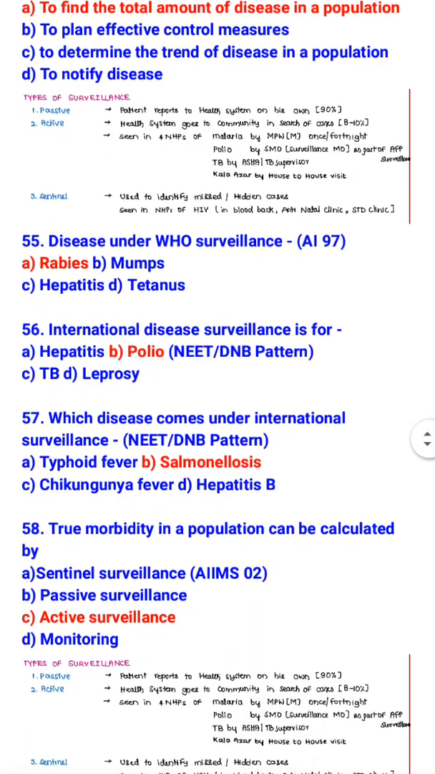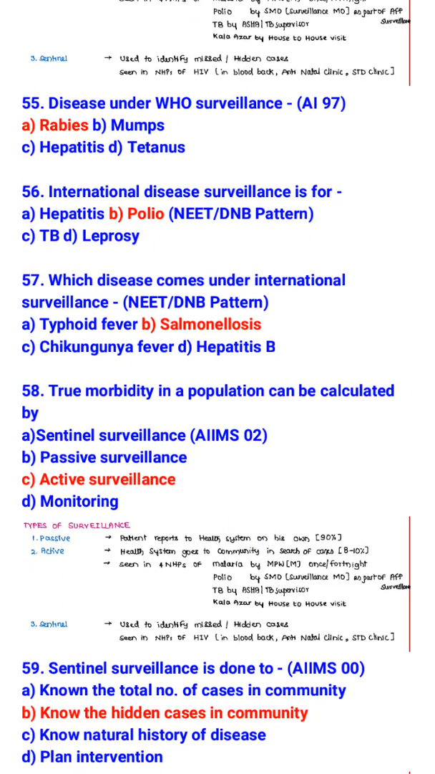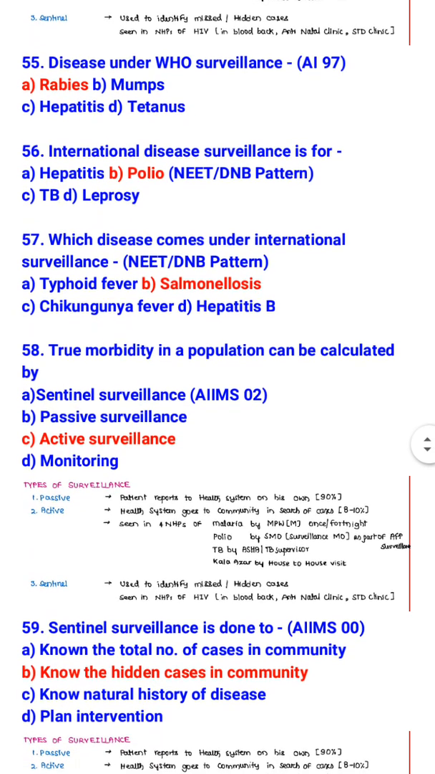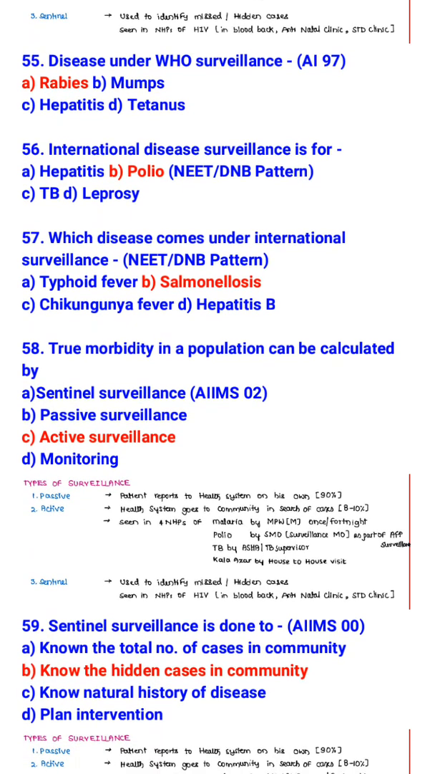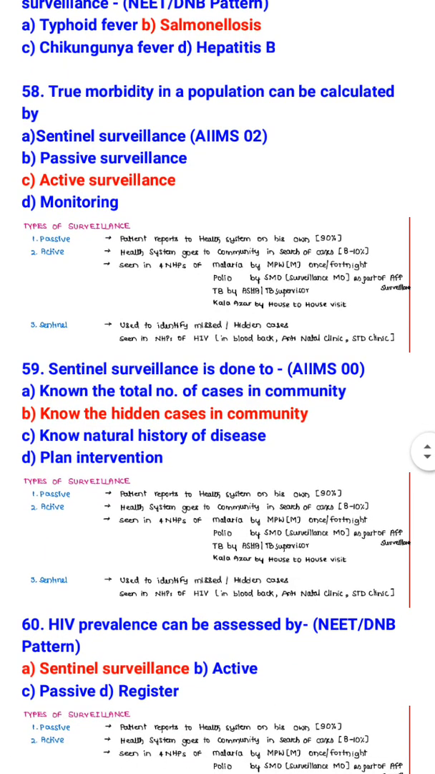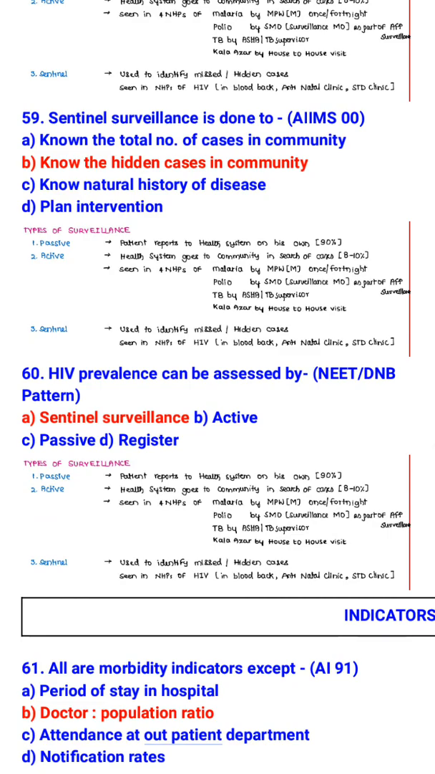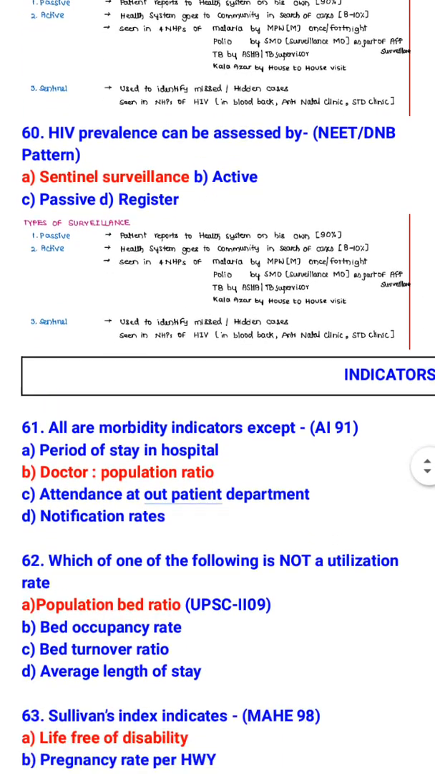Disease under WHO surveillance is rabies. International disease surveillance is for polio. Which disease comes under international surveillance? Salmonellosis. True morbidity in a population can be calculated by active surveillance. Sentinel surveillance is done to know the hidden cases in community. HIV prevalence can be assessed by sentinel surveillance.